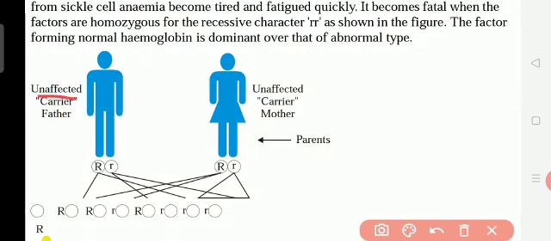The unaffected carrier father is not affected by sickle cell anemia because he has the dominant capital R, though he also has the small r. The unaffected carrier mother also has capital R and small r, but she is not affected. She is very healthy because of the dominant capital R.